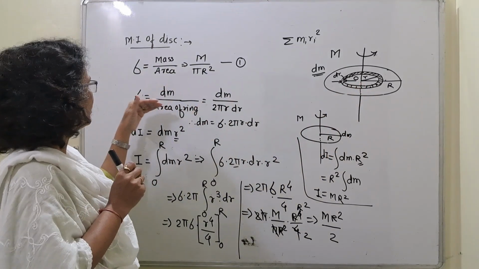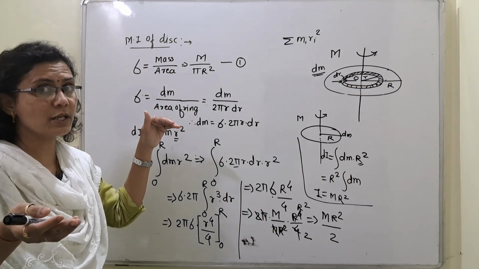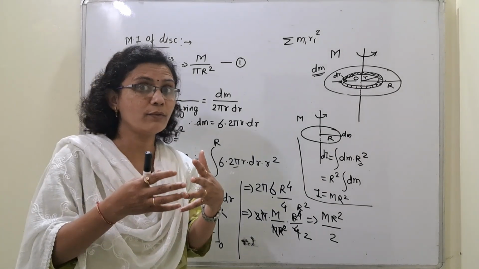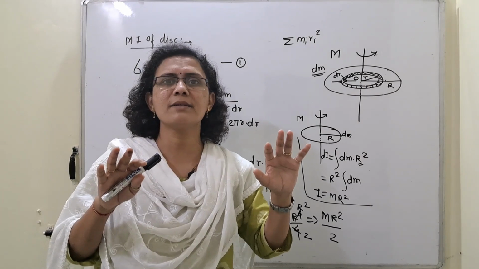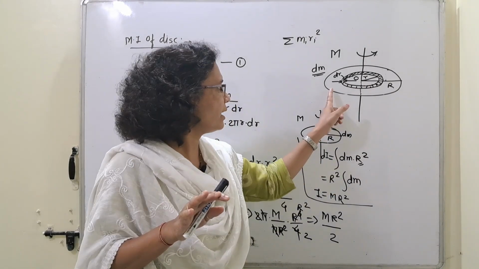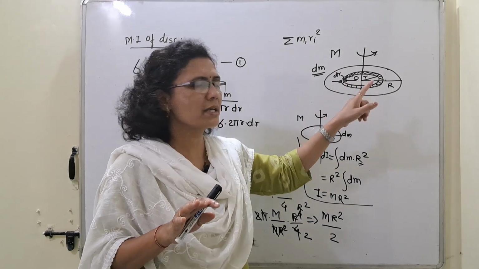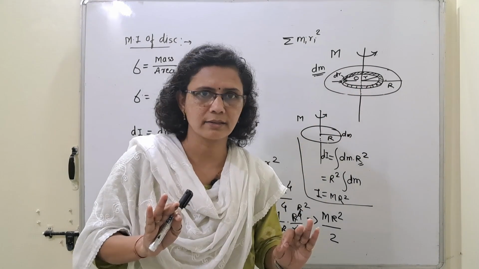What will be the formula for surface density? Why am I saying formula for surface density? Because this sigma and this sigma will be the same as mass distribution is uniform. At any point, surface mass density will be constant.